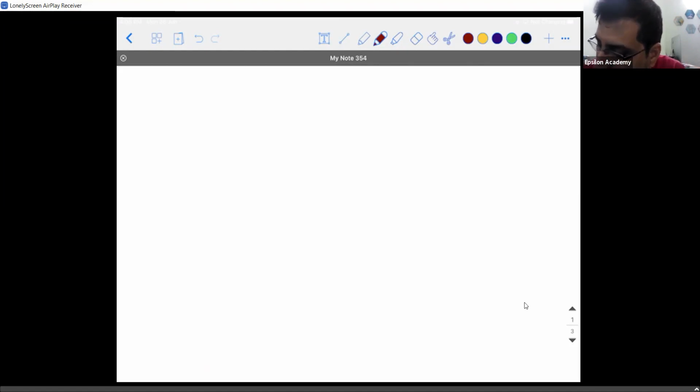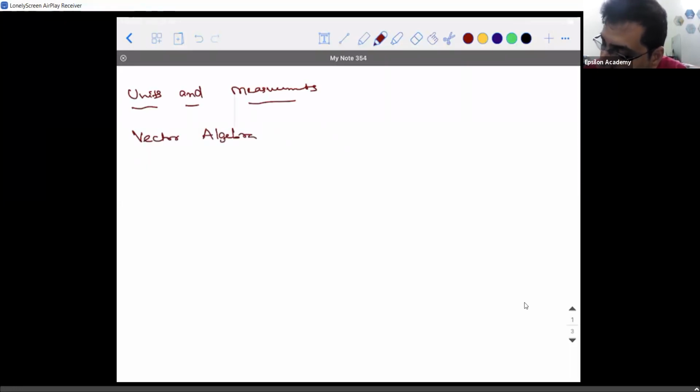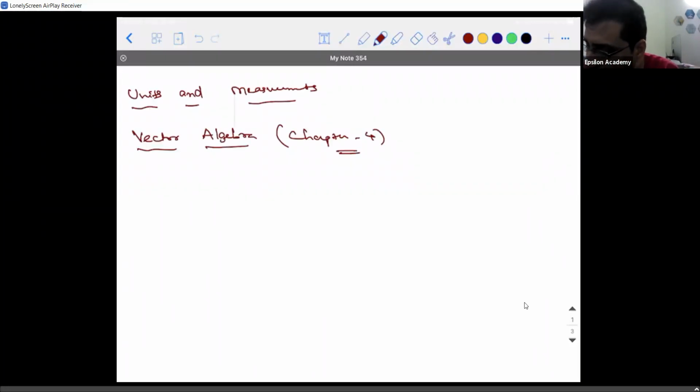So what are all the chapters that we have completed? We have completed units and measurements. And we have learned something called vector algebra. This vector algebra actually comes under chapter 4. It's a very small part. It's not emphasized much, but this is very important, which I've discussed in detail already. So these are the two chapters we have completed.